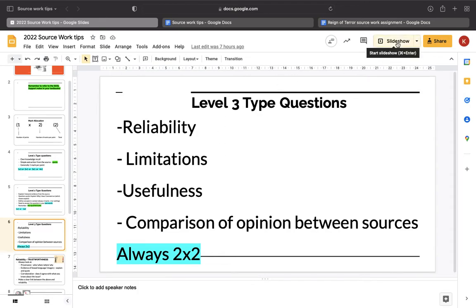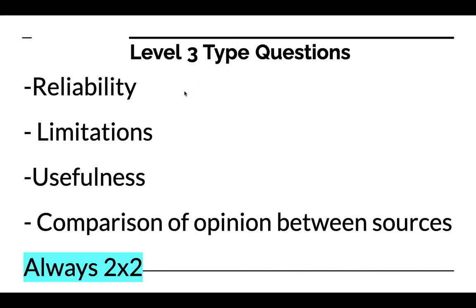Question types: these are level 3 question types, and I'm going to make a short video on each of these. So we'll start off with reliability. But for all three of these, the confusing thing is that these are still indicated as 2 times 2. So you mustn't expect to see times 3 to indicate that this is a level 3 question, but it is requiring you to think at a higher level, which is why they are level 3. These are synthesis and sort of deeper understanding type questions.